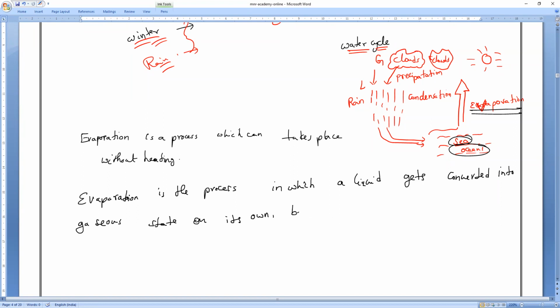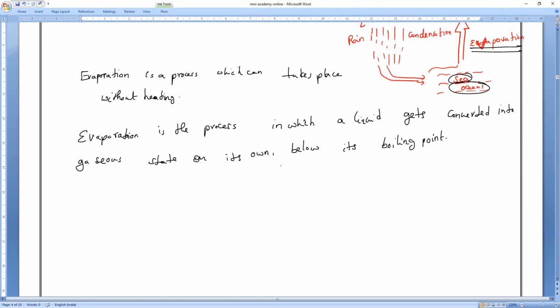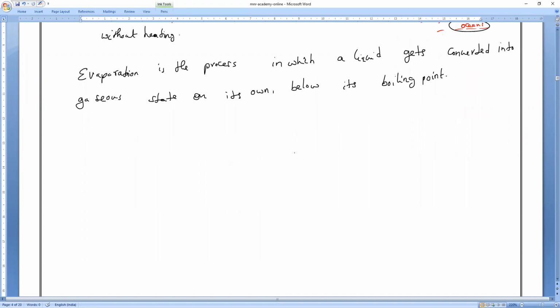Below its boiling point or above its boiling point? Below its boiling point. That is why we say evaporation will take place at all temperatures, without heating. That is why it is called a natural process. Before studying how evaporation takes place, I will explain more examples for your better understanding. So let us write the characteristics of evaporation.